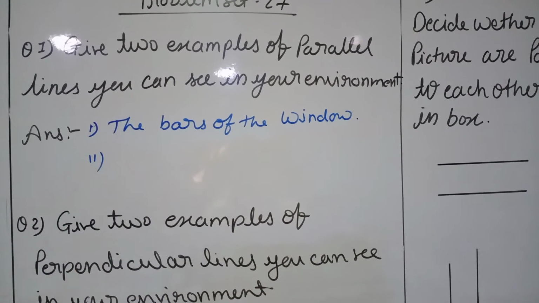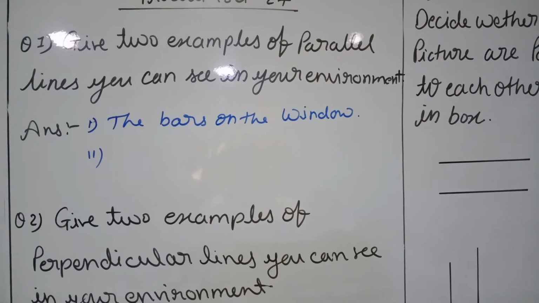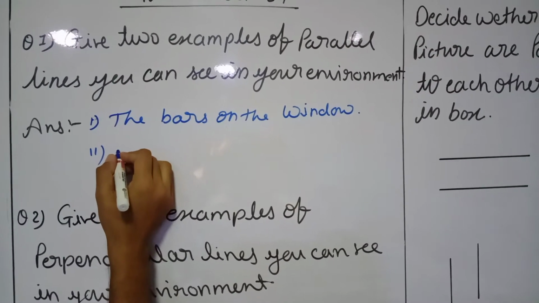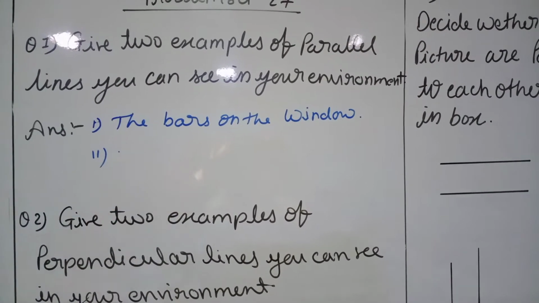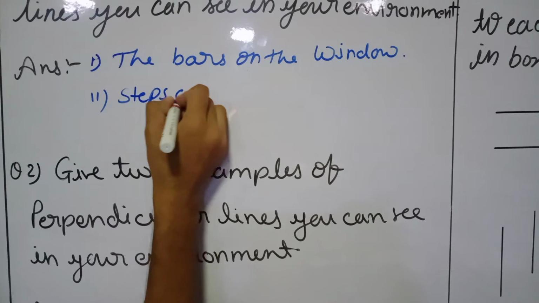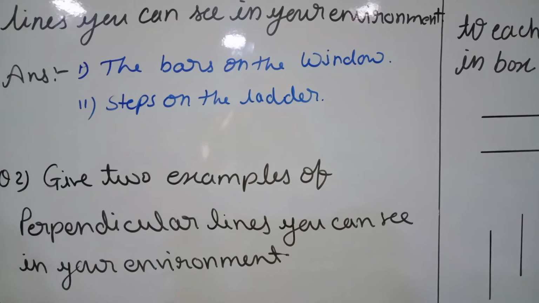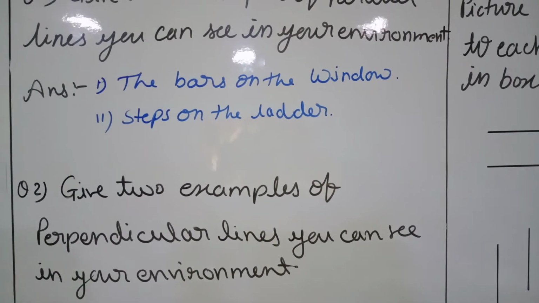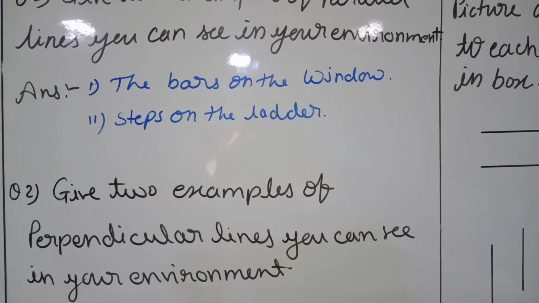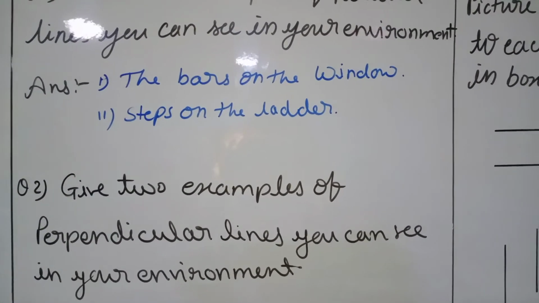The second one, the steps on the ladder. This way we have a lot of examples, like the vertical and horizontal lines in our notebooks, the edges of our board, the edges of our door. We can give many examples, but here they ask for two, so we have to write two.